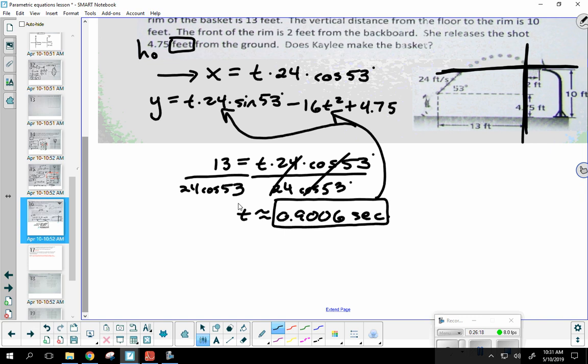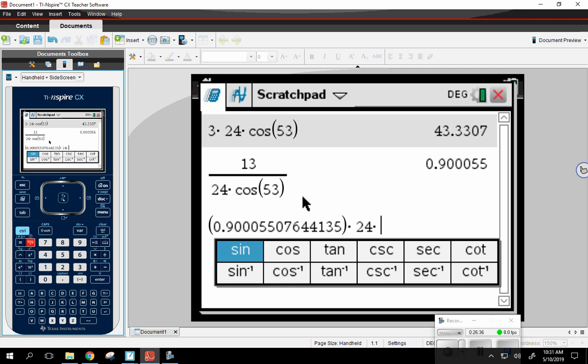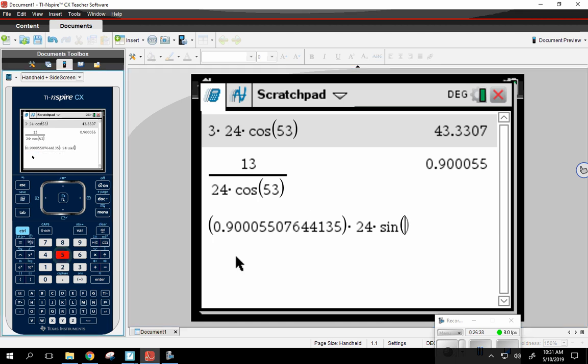Okay. So let's see here. Let's go ahead and plug it in. So I'm going to replace both of these t's with the 0.9006, but I'm going to use the calculator. Okay. So parentheses. I'm going to highlight that, enter. So there's t times 24 times the sine of 53.